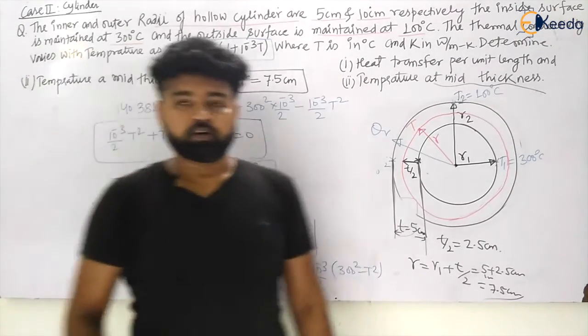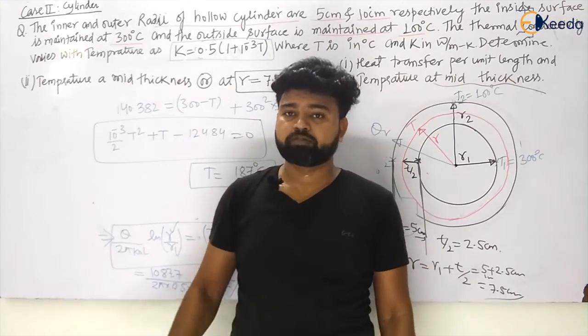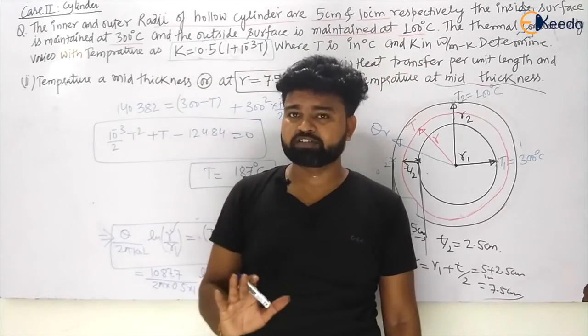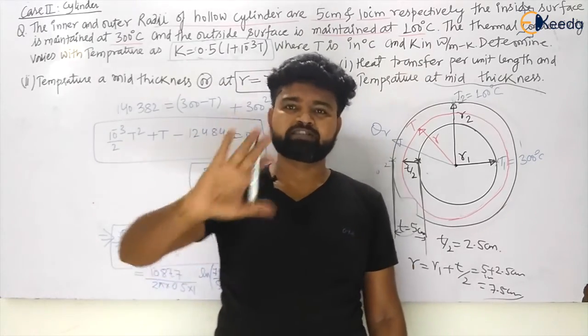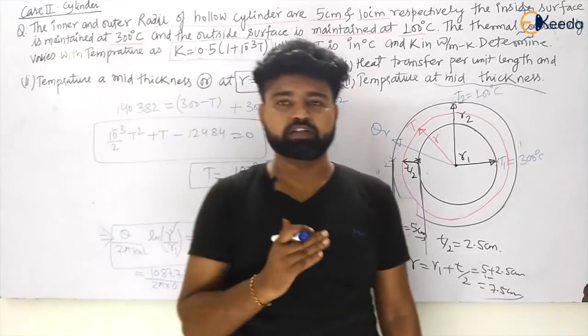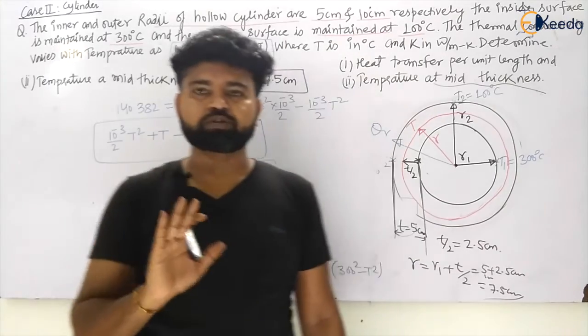So now like this we can easily calculate the temperature at the mid plane of a plane slab. We have not gone for the sphere now because they have never asked for the sphere. So you can also derive the relation for a sphere like this only. You can take the heat and directly integrate for this and can have a temperature at the mid plane, my dear students. Hope you have understood this.